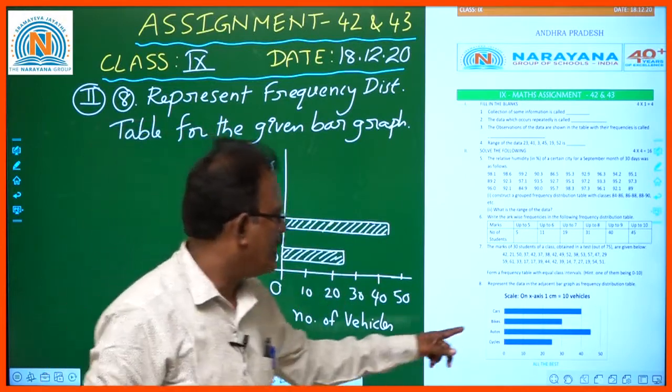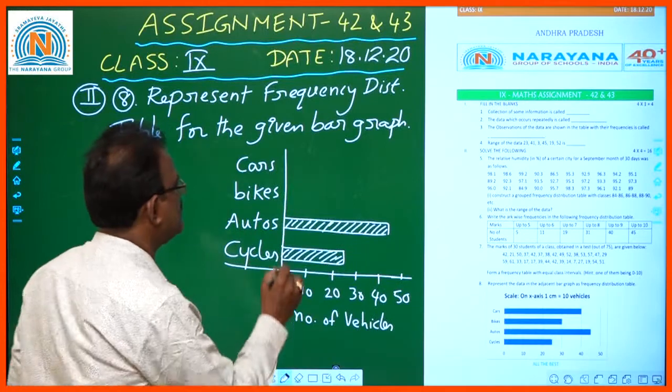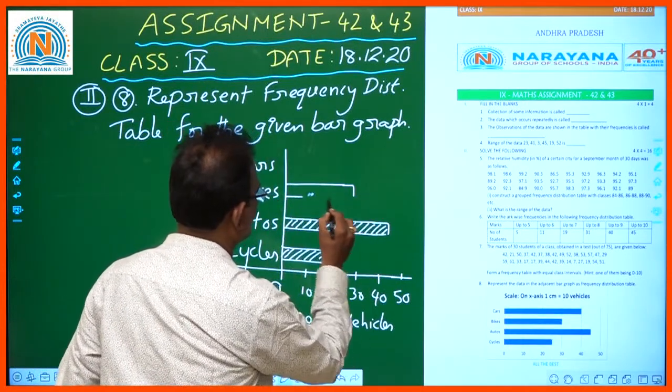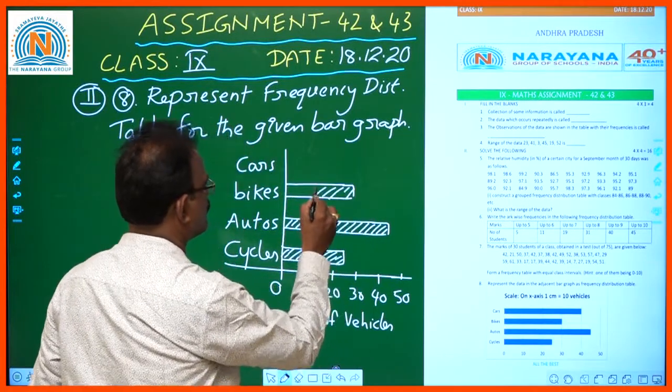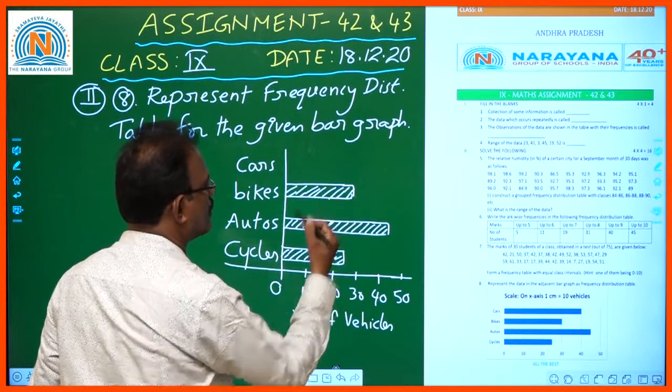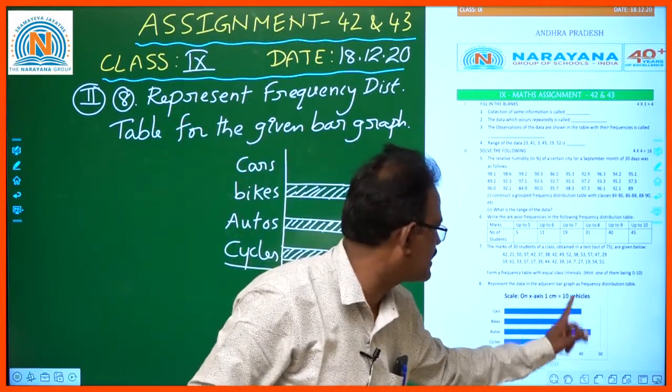Bikes are exactly at 30, and cars are exactly at 40.